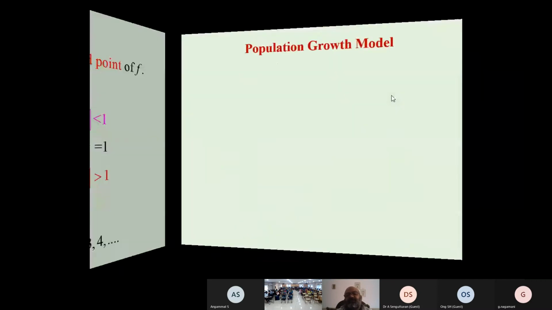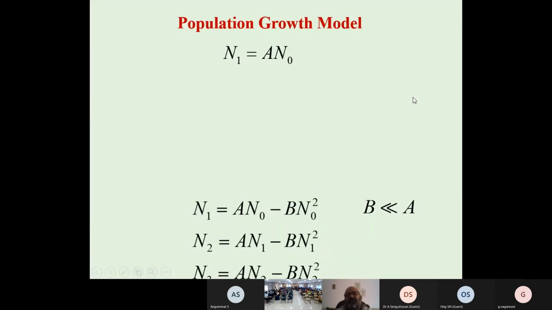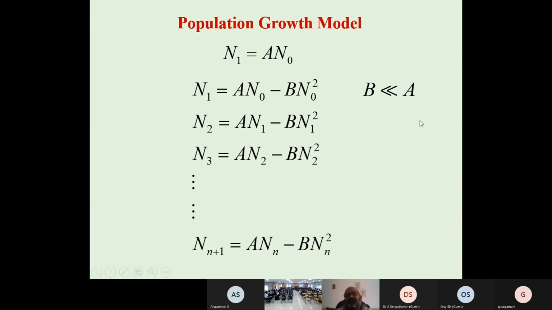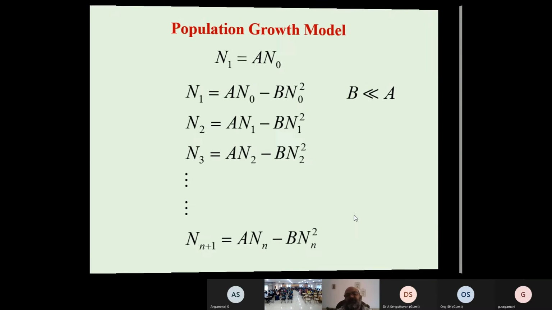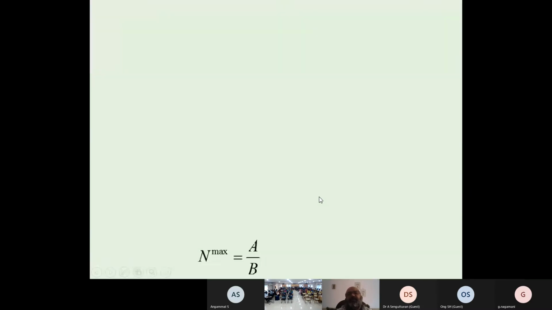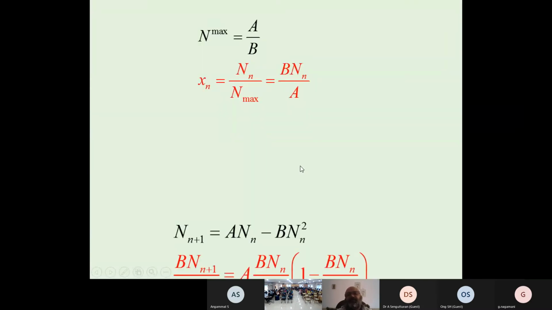Now I will show you the population growth model, and we convert it into a difference equation. So we have a population growth model, N1 equal to aN0, and second is N1 when we iterate, and we use some parameter b, which is very small, and we can generate N1 based on some assumptions. Then N2, then we get N(n+1) equals aN_n minus bN_n. So we can use some more notation for simplification.